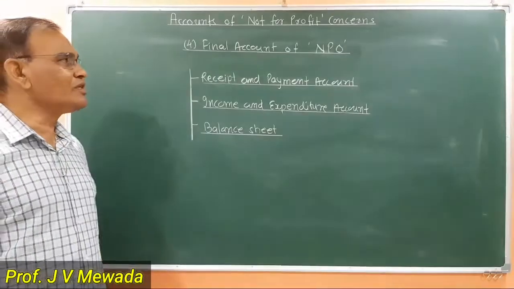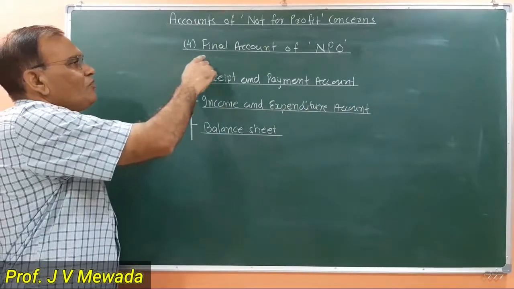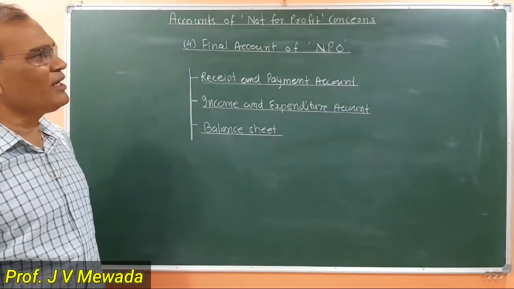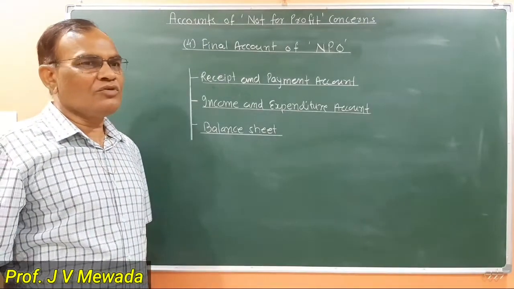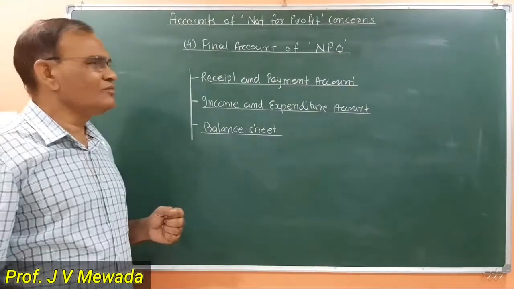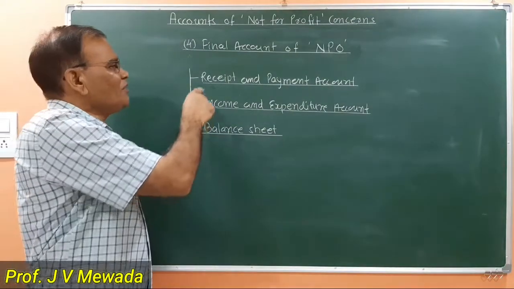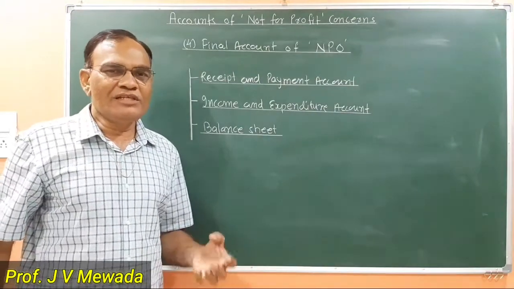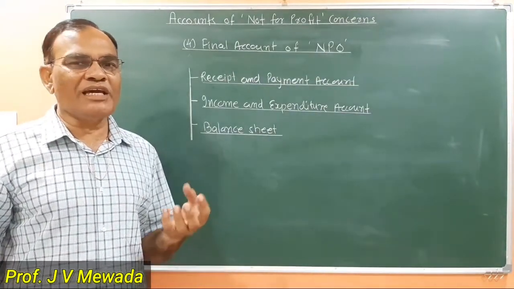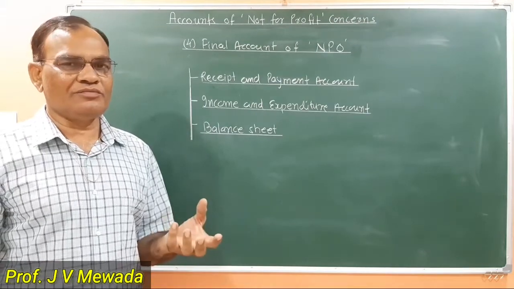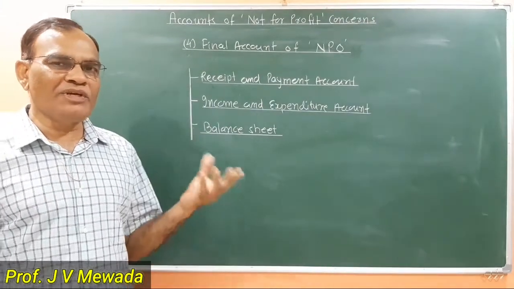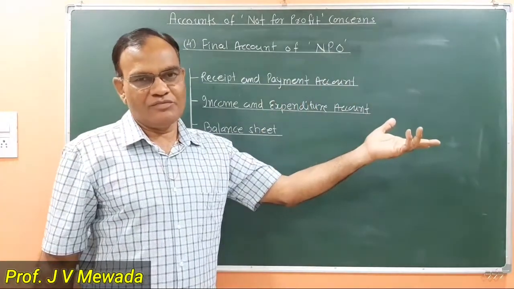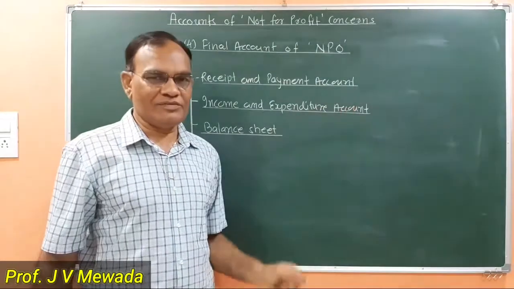Okay, now we are going to discuss the fourth point, final accounts of an NPO. We prepare the final accounts of an NPO at the end of the year. The contents of the final accounts are 3. We are preparing the receipt and payment account. What is a receipt and payment account? A receipt and payment account is a summary of cash transactions during a year. We prepare it at the end of the year. We are going to see this account in detail afterwards, but it is just like a trial balance.